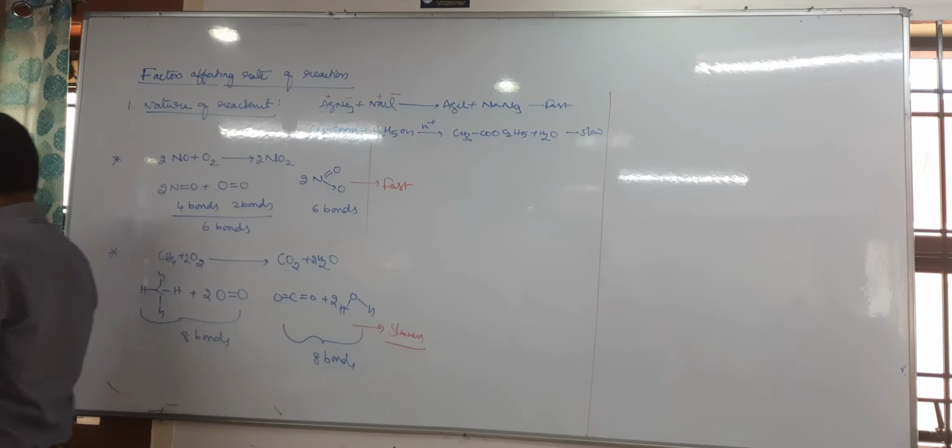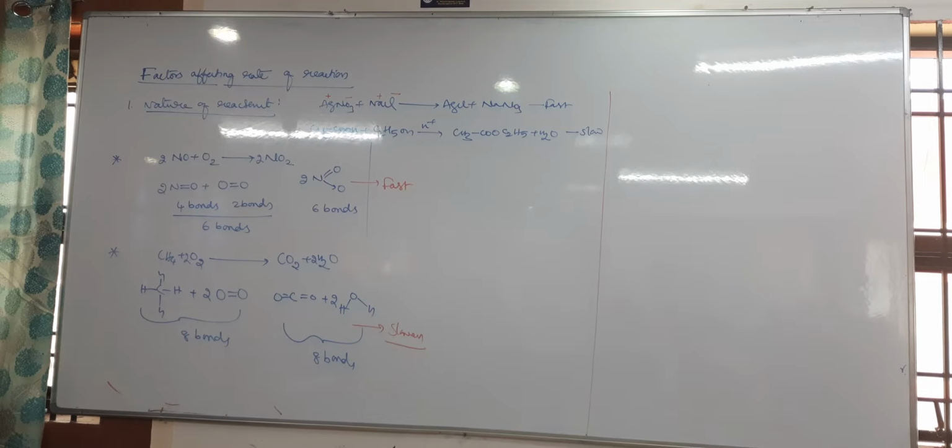Nature of reactant. Generally, ionic reactions are faster compared to covalent reactions.